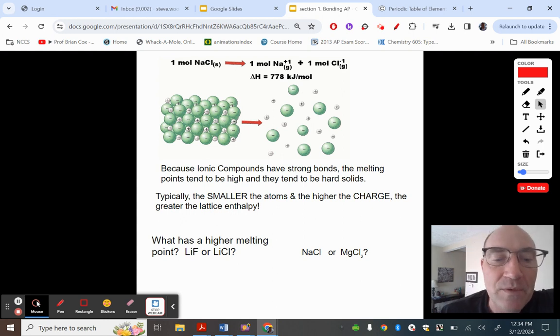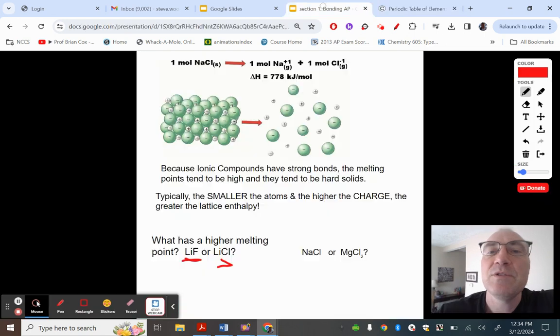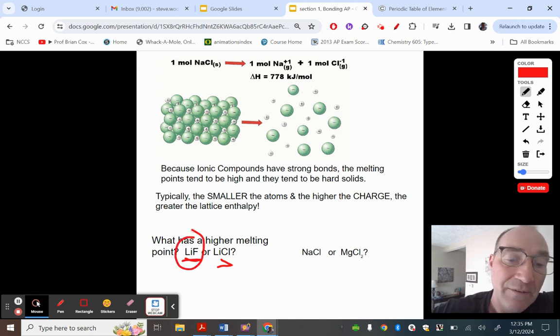So, for example, you're going to have to do stuff like this, where you have to look and say, all right, which has a higher melting point, LiF or LiCl? Okay, so you go over here and you look up and you find out that Cl is bigger than F, right? So what you're going to do then is say, all right, the higher melting point is the one that's smaller. So LiF in fact has a higher lattice enthalpy, which is just a fancy word for melting or breaking apart this lattice of crystals.